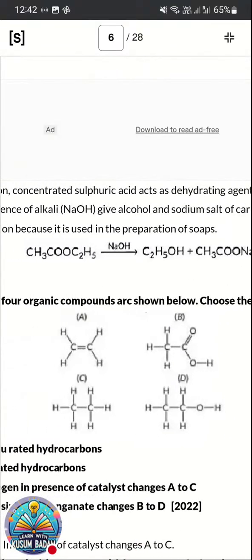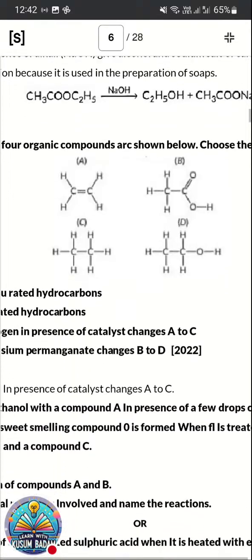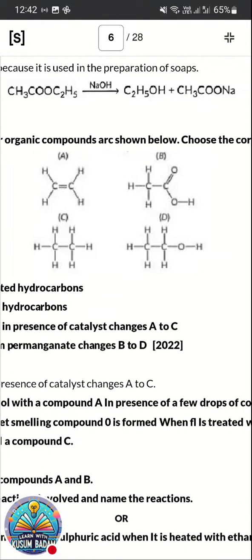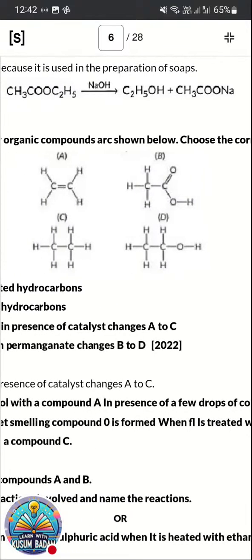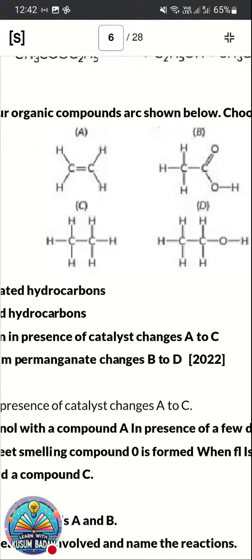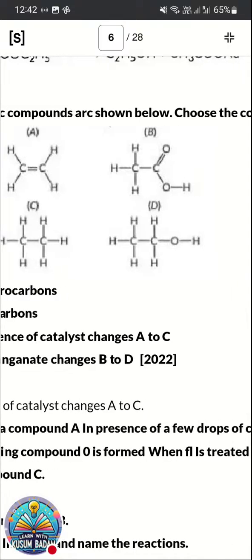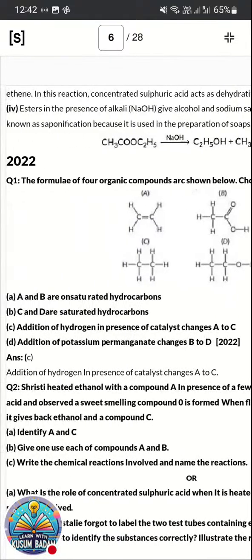Now moving to the next question. Four organic compounds are shown below, and you need to choose the correct option. The first one is a double bond compound, so it is ethene. The second one has COOH, ethanoic acid. The third one, all single bonds, so it is ethane. And the fourth one, ethanol, OH is there. Now based on this, the question is given.